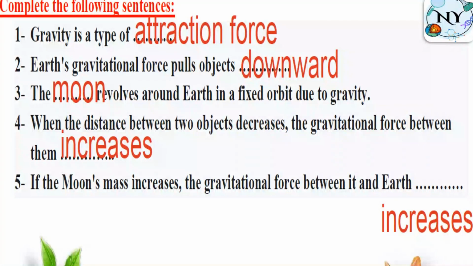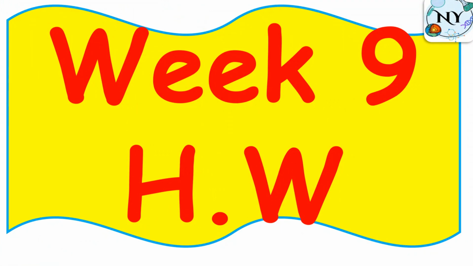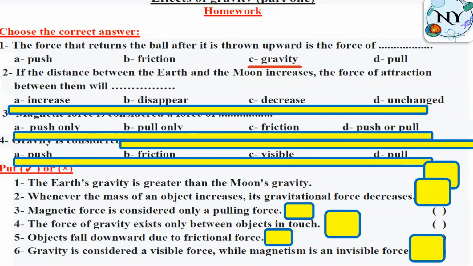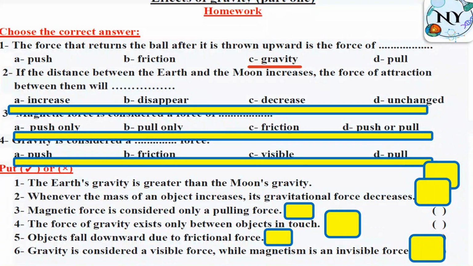Week 9 homework. The force that returns the ball after it is thrown upward. When the ball returns back again to the ground after thrown upward, this has happened due to which force? Of course, gravity. If the distance between the Earth and the Moon increases, so what will happen for attraction force or for gravity? They are opposite, so it will decrease.